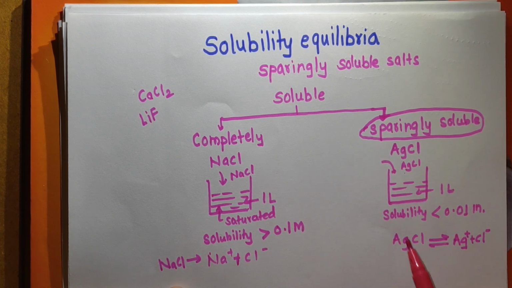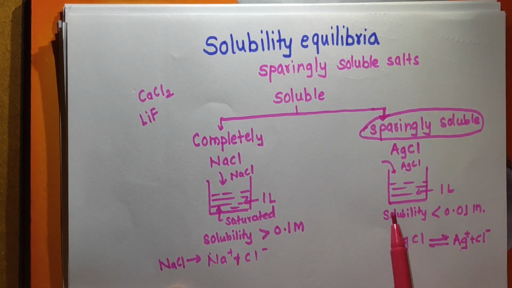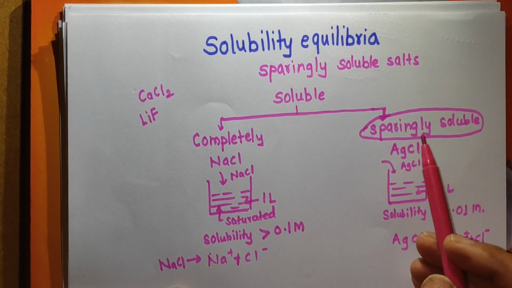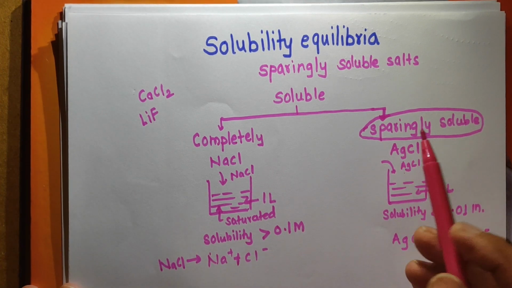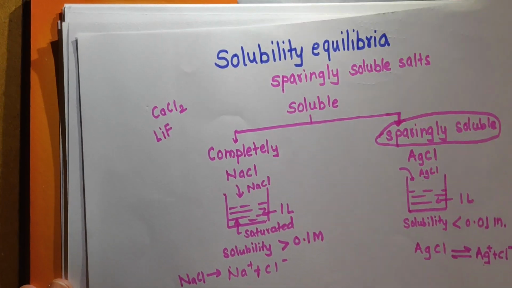So in the saturated solution we have AgCl molecules in contact with Ag plus ions and Cl minus ions, and therefore there is an equilibrium between the ions and the unionized part. So here we have to concentrate on such types of salts, that is sparingly soluble salts. We shall study what solubility equilibria is for such types of salt.